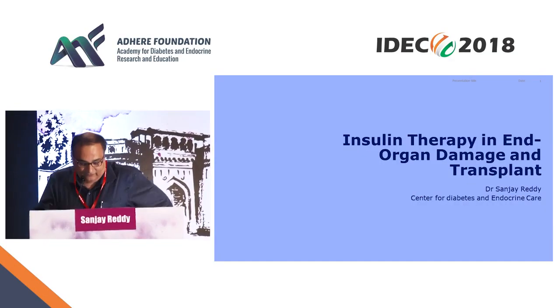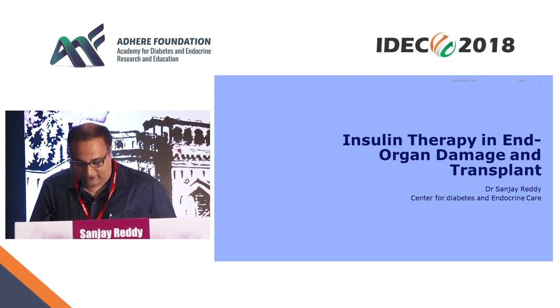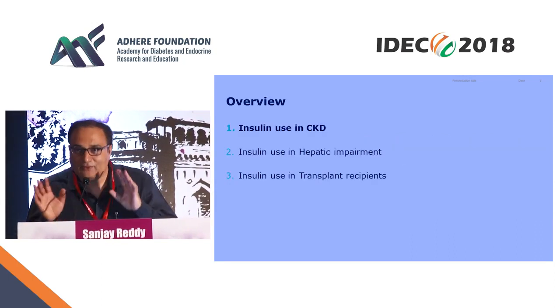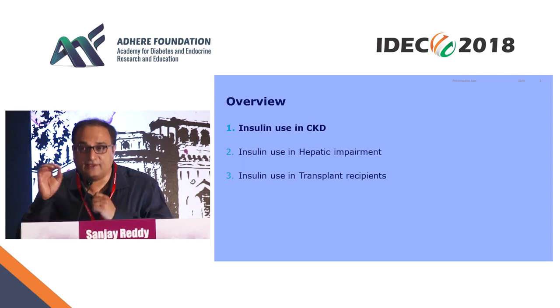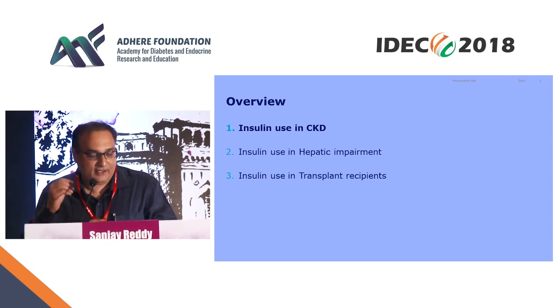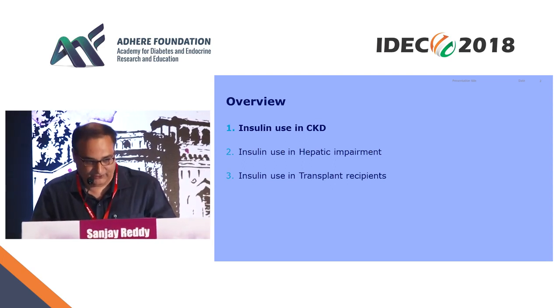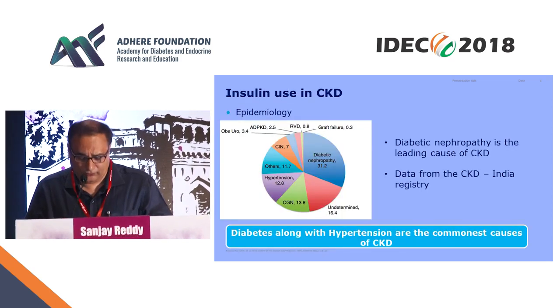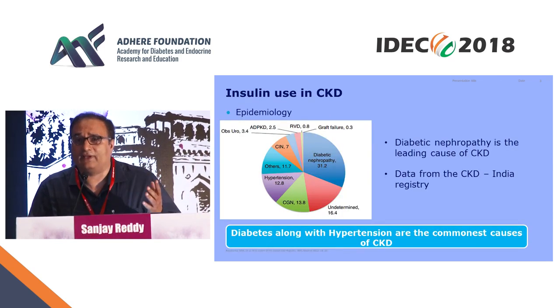So what I will do is I'll just give a brief of what we do, what are the pearls of using insulin in end organ failure and post-transplant patients. I'm going to do this overview: insulin use in CKD, insulin use in hepatic impairment, and insulin use in transplant patients. Now, we all know the most common cause of chronic kidney disease is diabetes and hypertension.